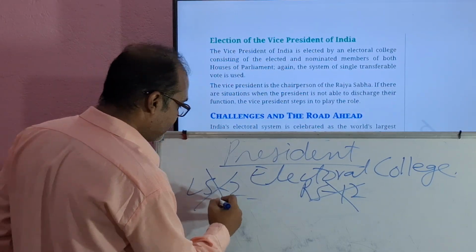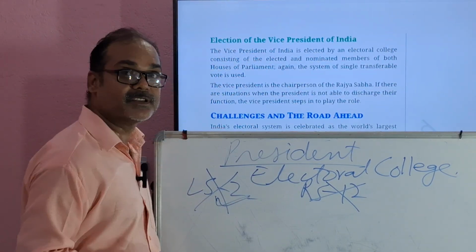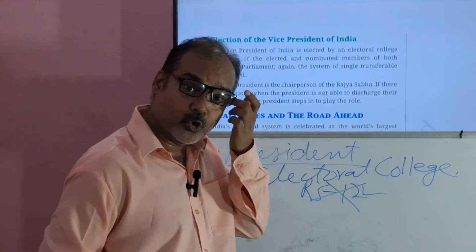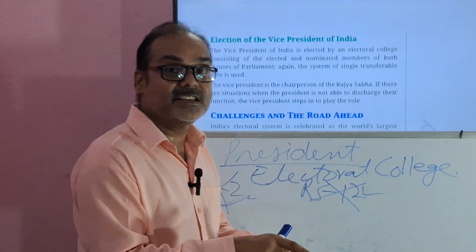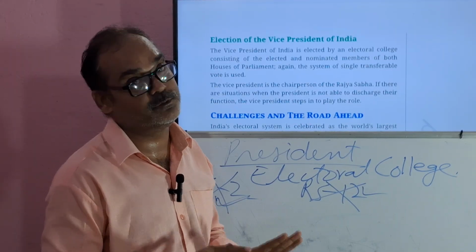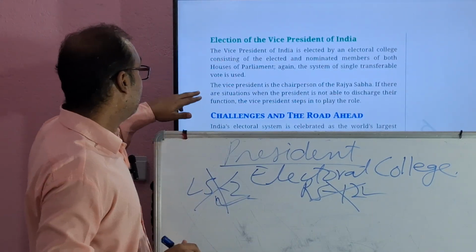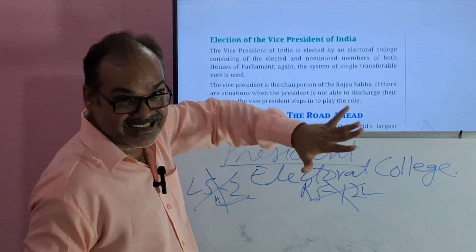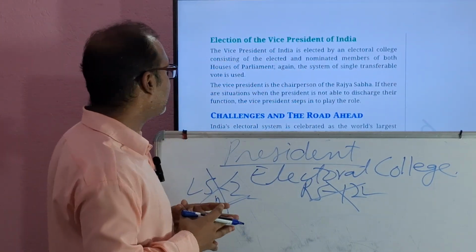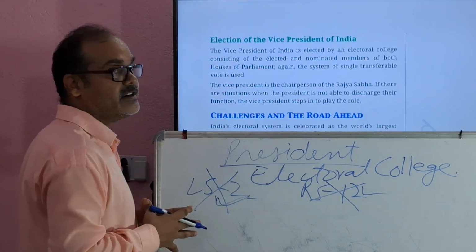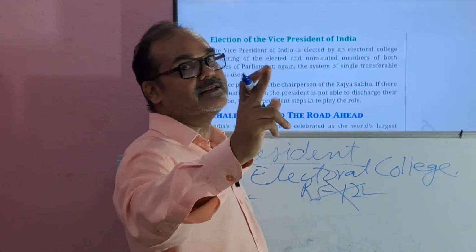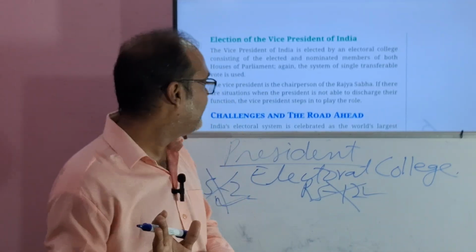It means in Lok Sabha, the 2 persons whom the president nominates, and in Rajya Sabha, 12 persons whom the president nominates, also participate in the election of Vice President of India. And the system is the single transferable vote system. The vice president is the chairperson of the Rajya Sabha. If there are situations when the president is not able to discharge his duties, who carries out the responsibilities? It is the vice president of India, right?